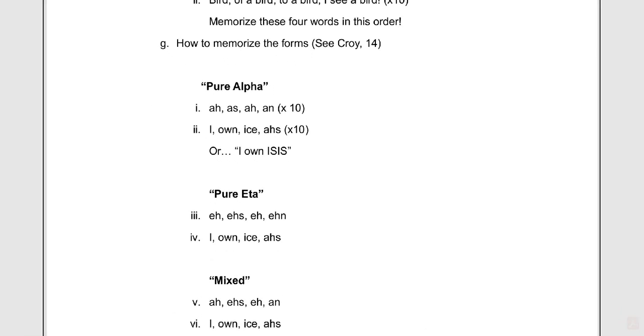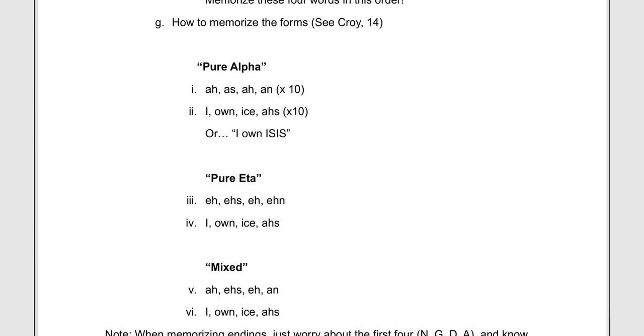Okay, so how do we remember the forms of these? Let's go again to Croy, page 14. That's this book, Croy, page 14. I'm looking at pure alpha now. That's that word hora, which means what? Does anyone remember? It's like hour. So it kind of looks the same. We've got that omega that has that rough breathing mark. Remember, you aspirate that with an H sound. And then the rho alpha, hora, means hour. When Jesus says, my hour has not yet come, this is the word he's using.